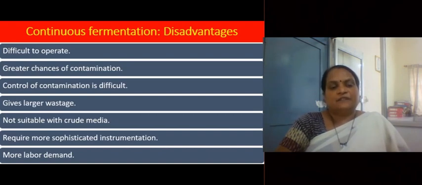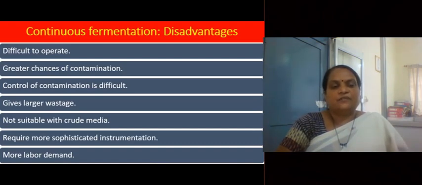It gives larger wastage. Why is the wastage larger? Because whenever we are withdrawing the fermented broth, some of the medium components remain unused and these unused medium components contribute to larger wastage. It is not suitable with crude media because the exact chemical composition of crude medium is not known. Therefore, it is not suitable with crude media.